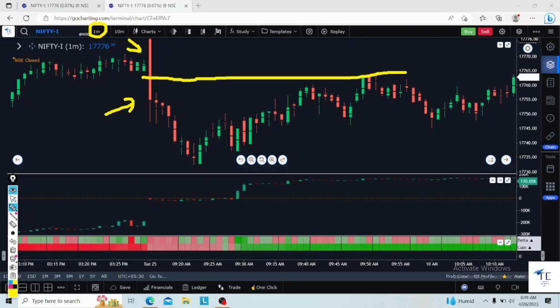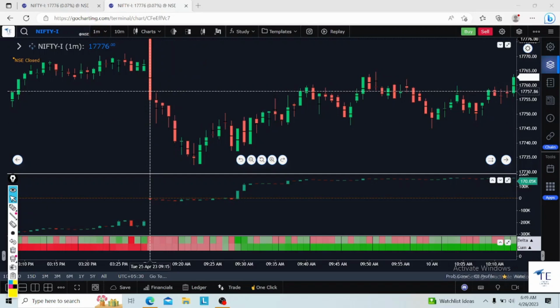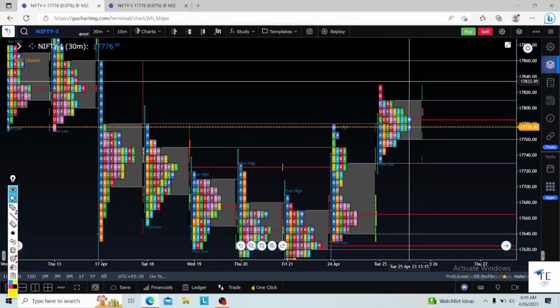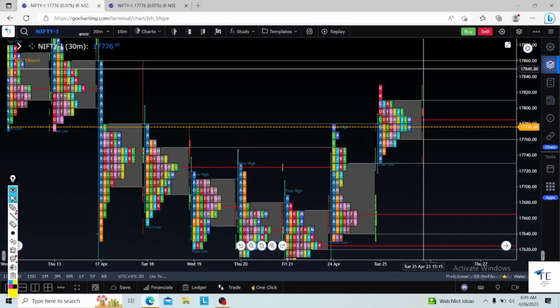Why I am using this 1 minute is that my SL will be very limited. The risk is very limited and the reward is unlimited. That is the reason I am using this half back of the 1 minute profile. So in the first 1 minute itself, I will come to know that this is an open rejection reverse.